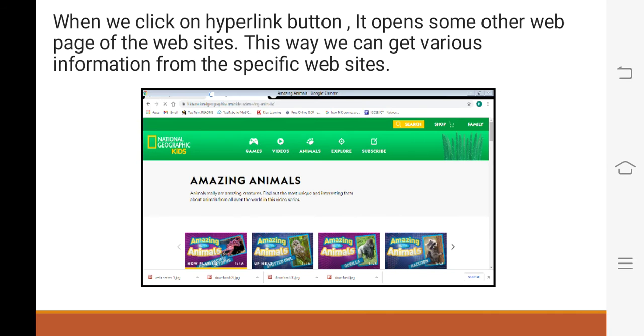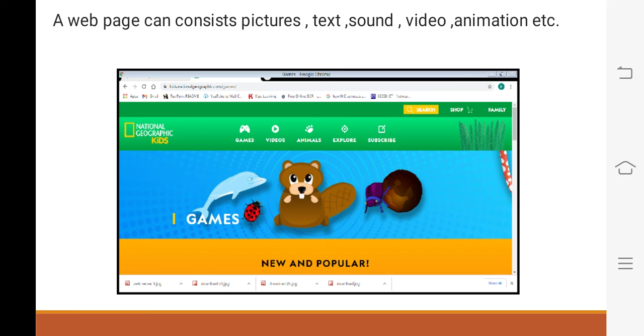And now through the hyperlinks, children, we can open some other web pages of the website, and this way we can get the information from a website. A web page can show the information in the form of text, pictures, sound, video.